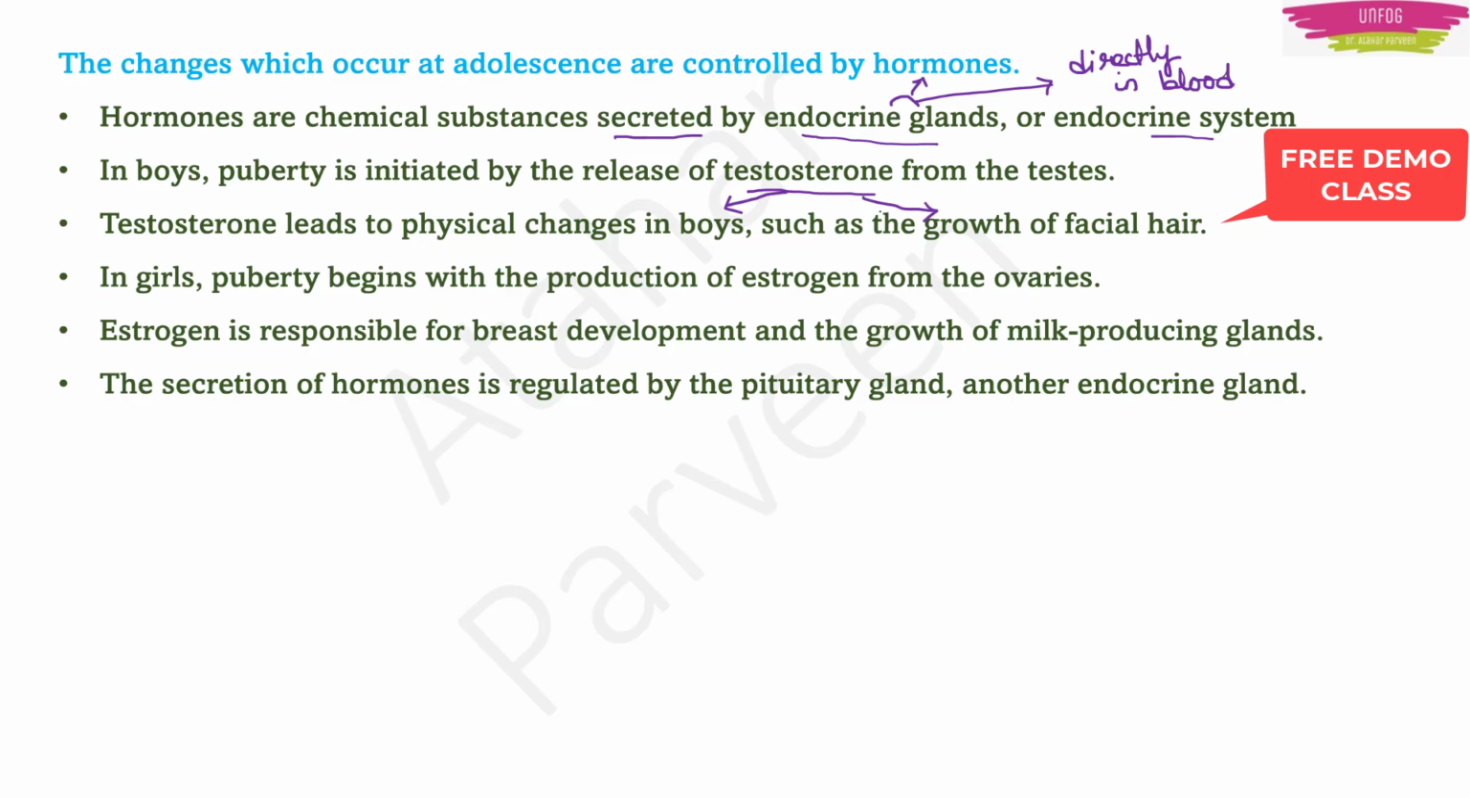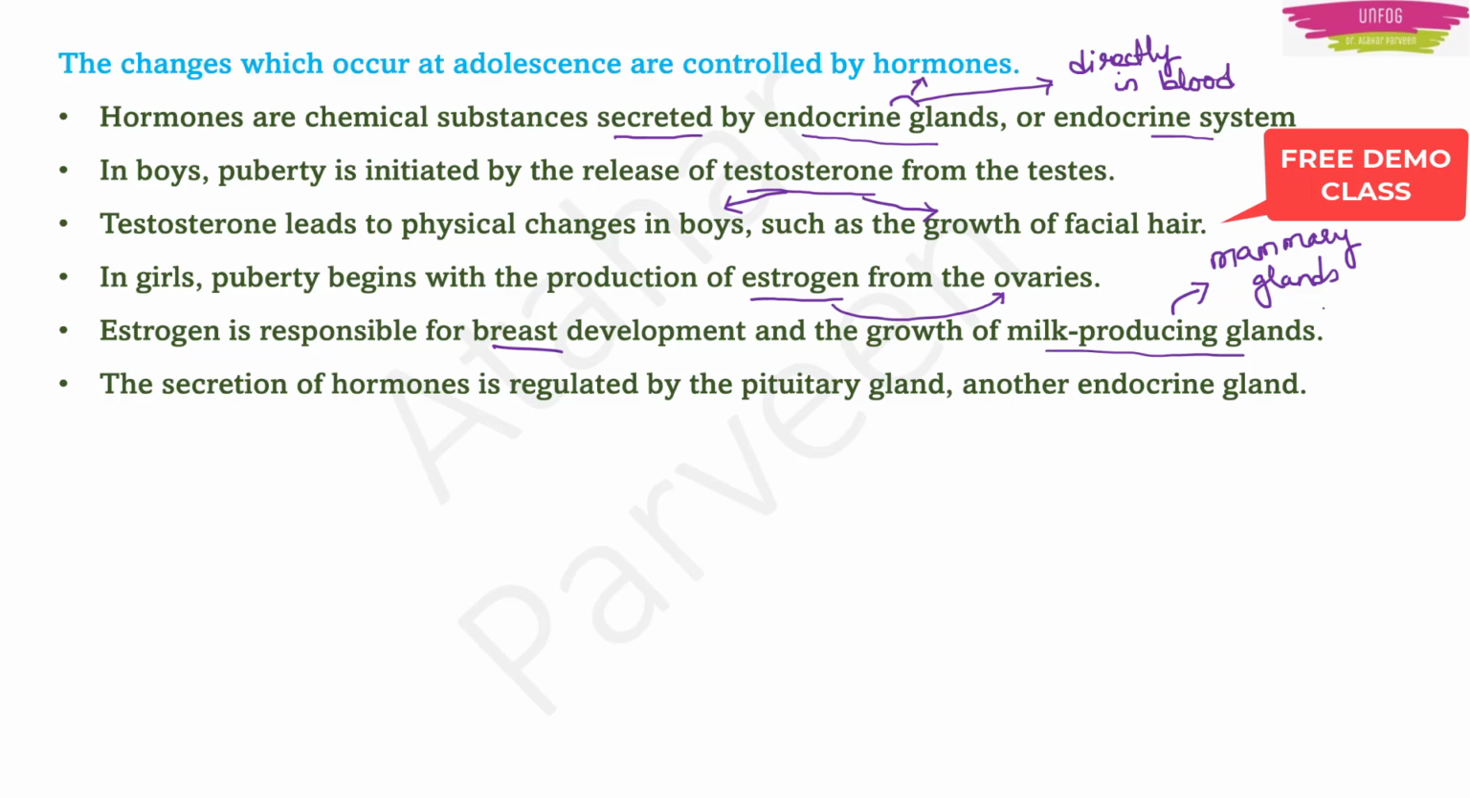Now coming to girls. What happens in girls? There is a hormone known as estrogen. It is produced by the ovaries in females. Puberty begins with the production of estrogen by the ovaries. What does this estrogen do? It is responsible for breast development and growth of milk producing glands. What are these milk producing glands called? They are called mammary glands. So estrogen is responsible for mammary glands.